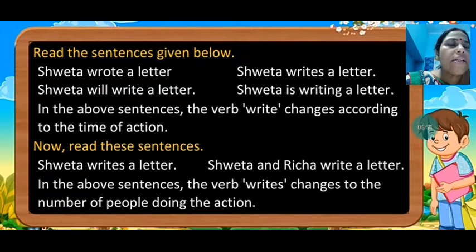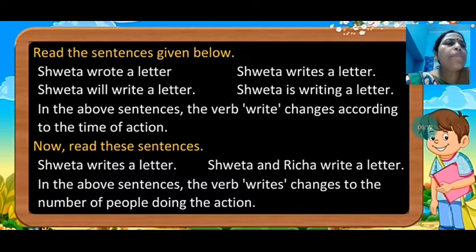Shweta writes a letter. Shweta and Richa write a letter. Now see, singular, plural. Shweta writes a letter. With Shweta we have used the s form of the verb, and Shweta is singular. Now, Shweta and Richa write a letter. So what is that? That is a plural form, more than one person.